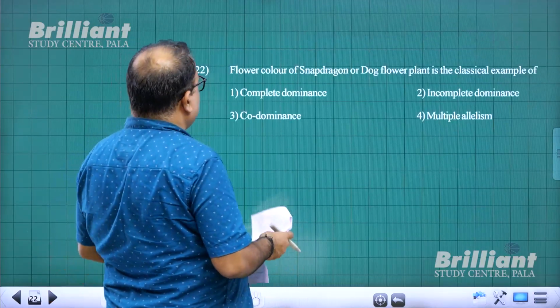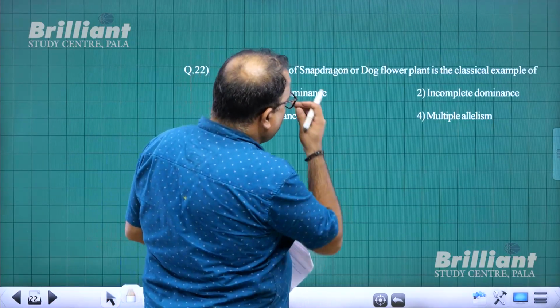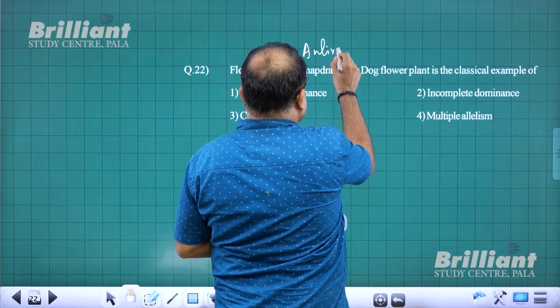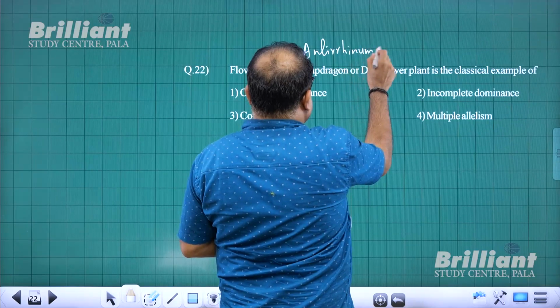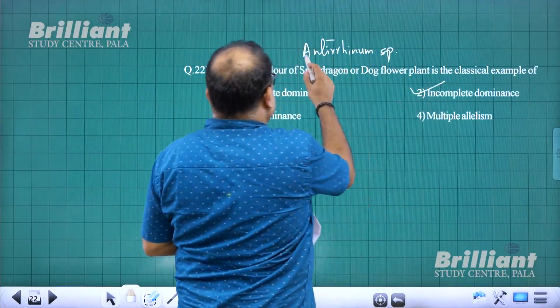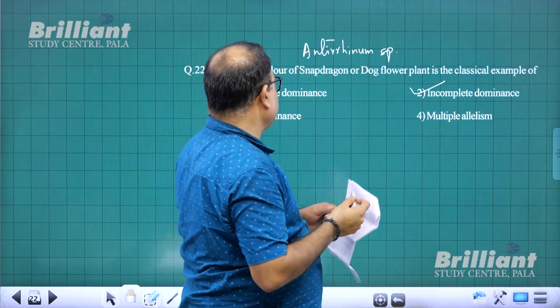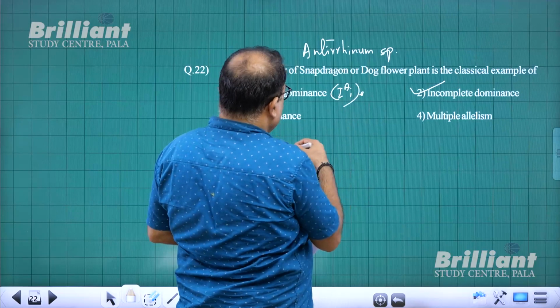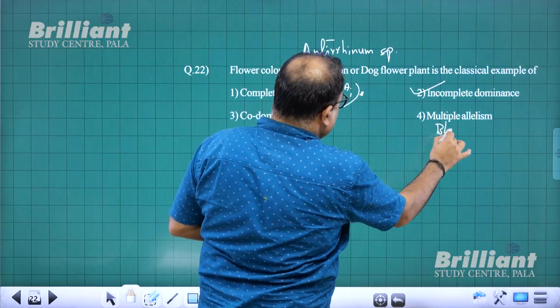Question number 22, flower color of snapdragon or dog flower, which means Antirrhinum species. Incomplete dominance. We know that. Complete dominance, IAI example. Multiple alleles, blood grouping.